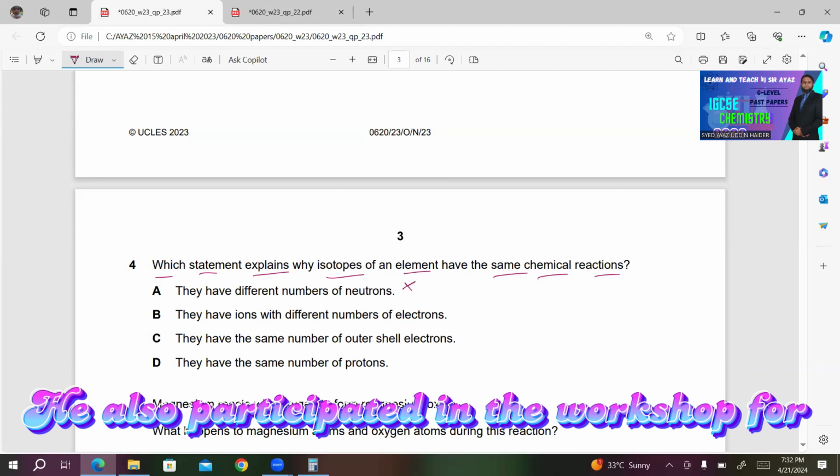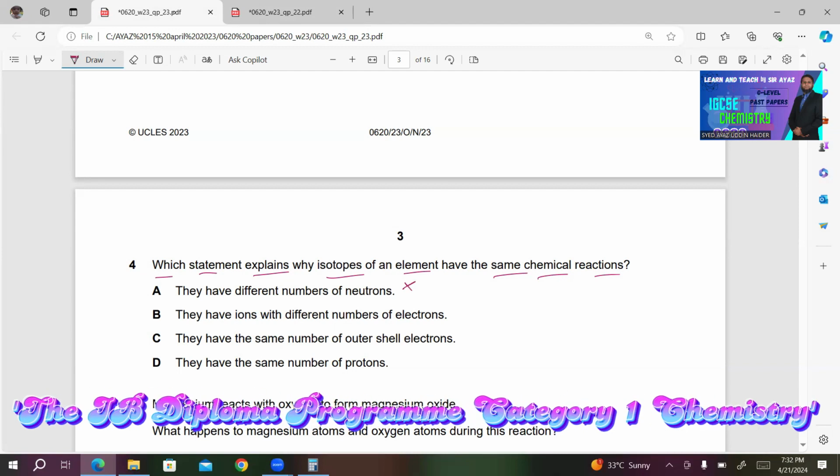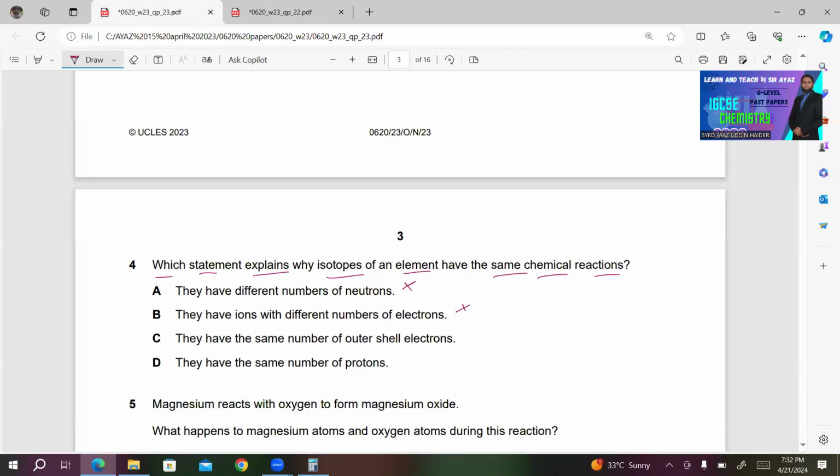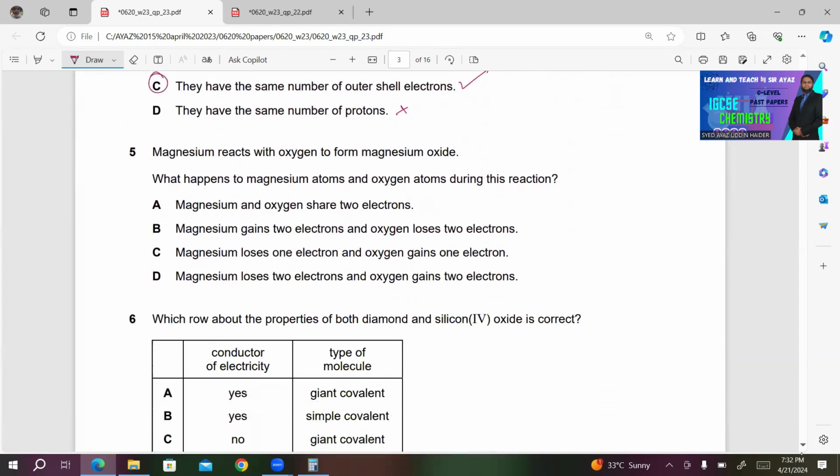B, they have ions with different numbers of electrons. They are not ions, they are different atoms of the same element. C, they have the same number of outer shell electrons. This looks correct to me, I've already explained. D, they have the same number of protons. This is also incorrect. So only choice C will be the right answer for number 4.